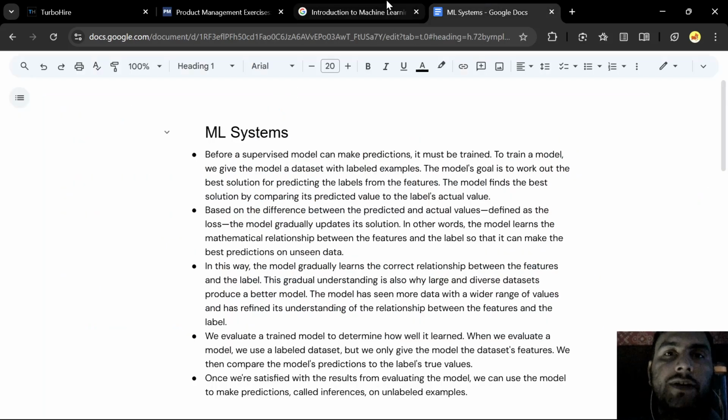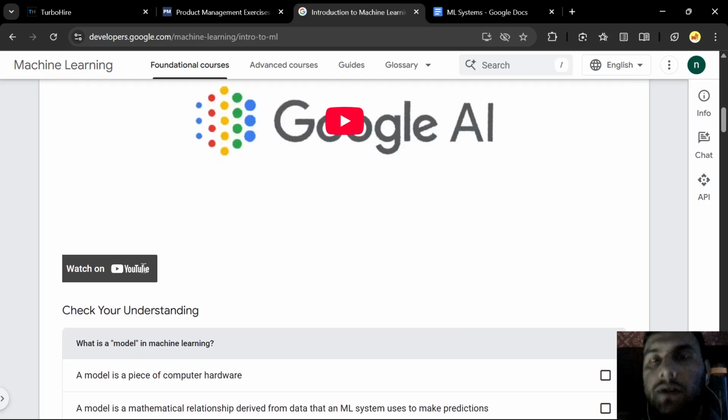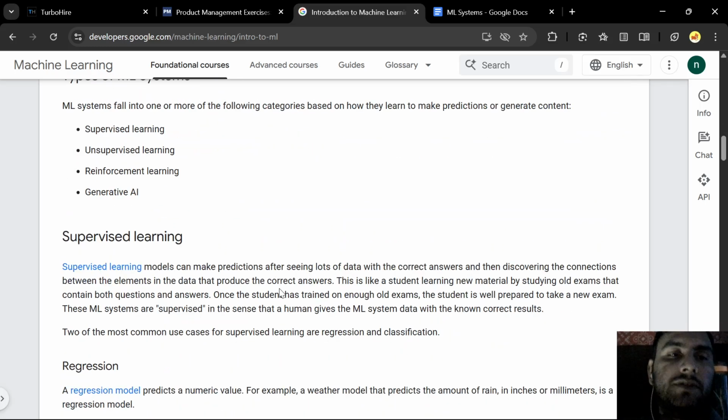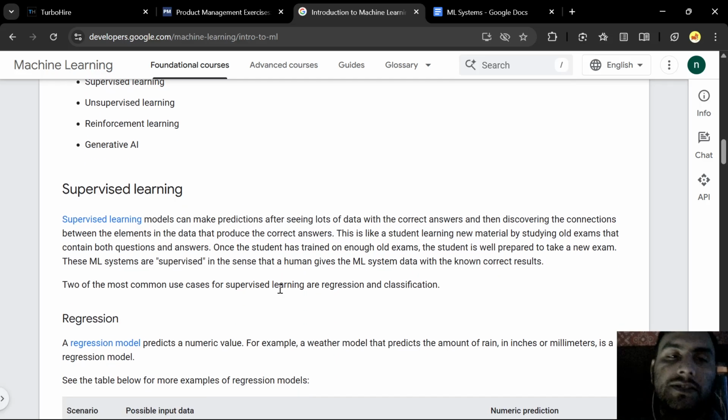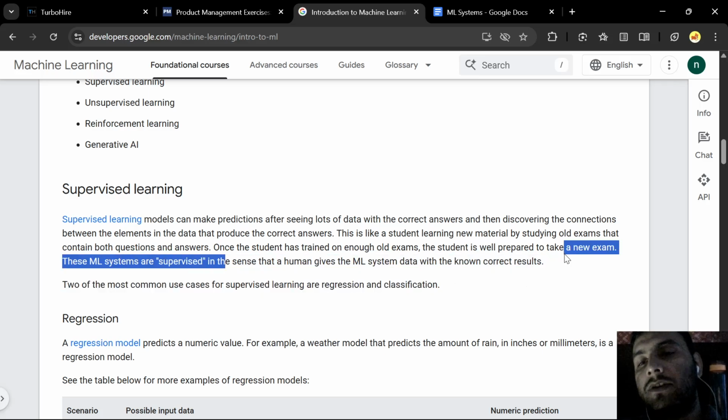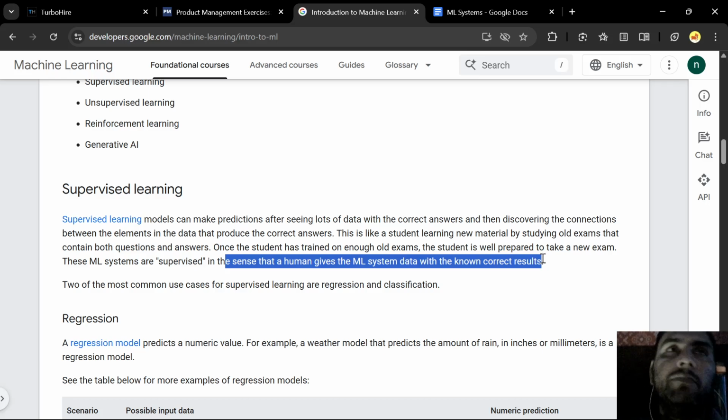Basic supervised learning is where we give data points. The model is trained on the data and we provide the correct answer for that. That is why it is called supervised learning: humans give the ML system data with the known correct results. The model makes a prediction and then compares its results to the correct results that we provide. In the data set that we provide, there are two categories. The first one is the feature,